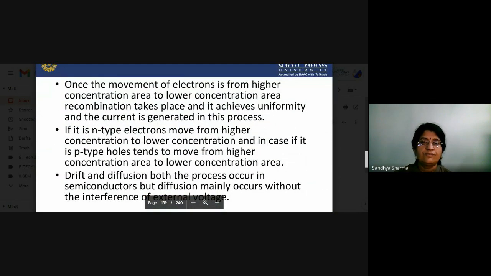Once the electrons move from the higher concentration area to the lower concentration area, recombination takes place, uniformity is achieved and current is generated in this process. If it is n-type, electrons move from higher concentration to lower concentration, and if it is p-type, holes tend to move from higher concentration area to lower concentration area. So drift and diffusion both occur in the semiconductor, but diffusion mainly occurs without the interference of any external voltage.